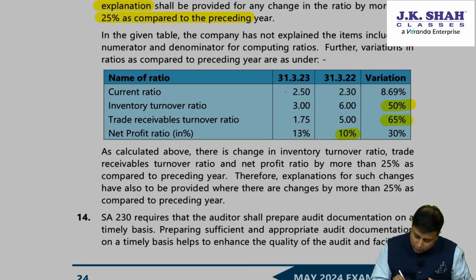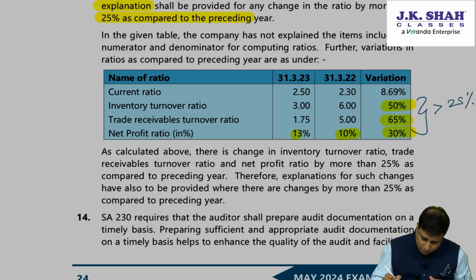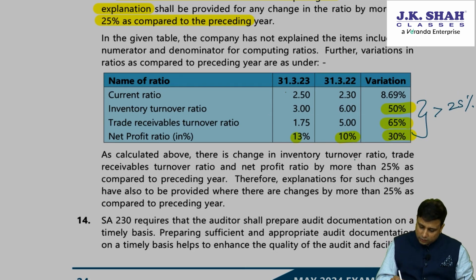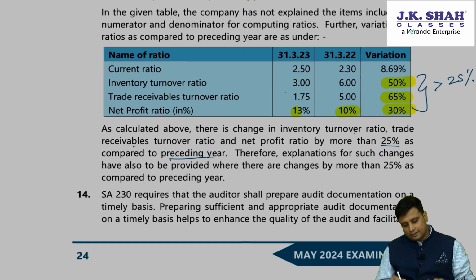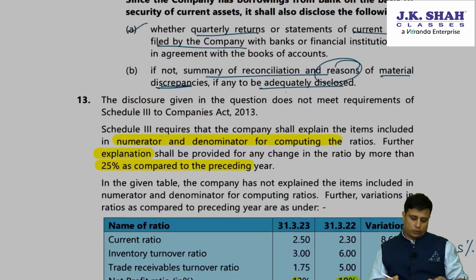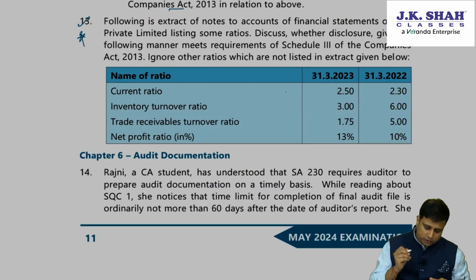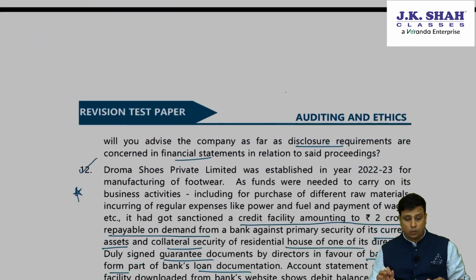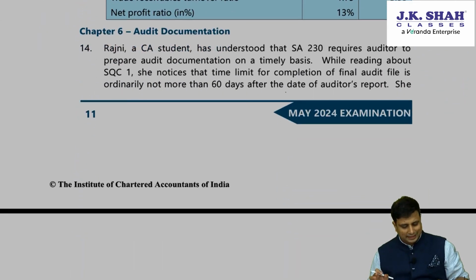Here from 10, it has gone to 30. So it has been 30% change. So in all these three cases, it is greater than 25%. We need to give the explanation for the same. So there is a change in the inventory ratio, trade receivables, more than 25% compared to the preceding year. Therefore, explanation for such changes also have to be provided, which they have not provided. Hence, that is not in accordance with the Schedule 3. So all the questions of this particular chapter were wonderful. You must definitely go through. Next, question number 6 is a manageable topic.